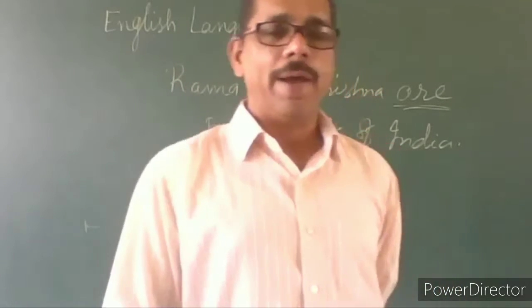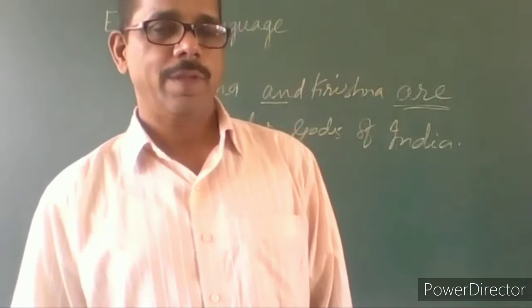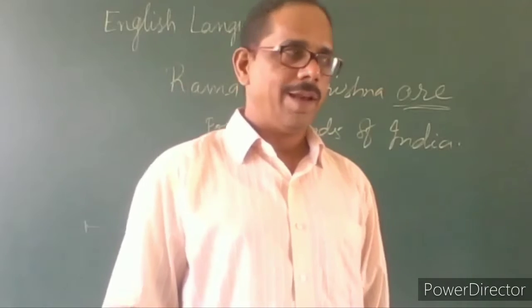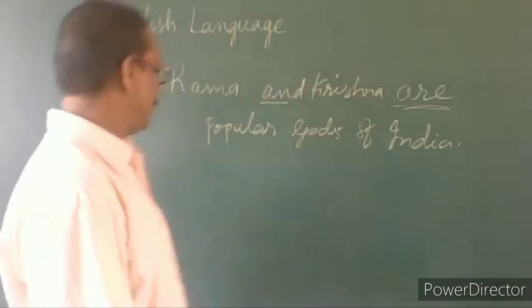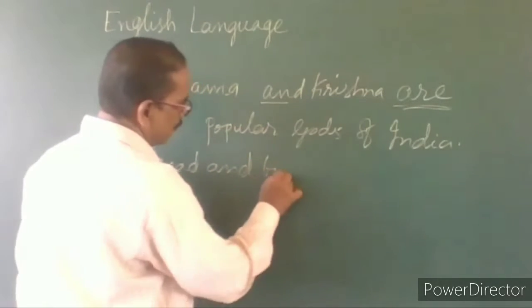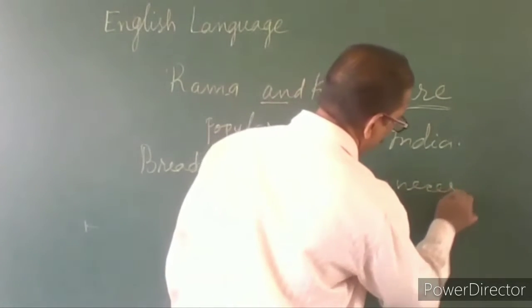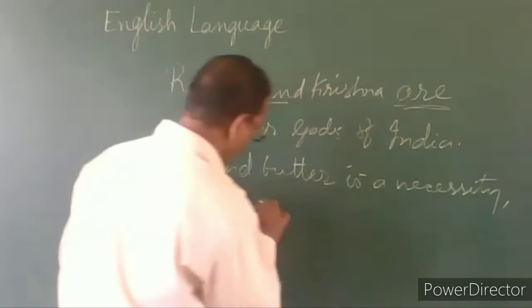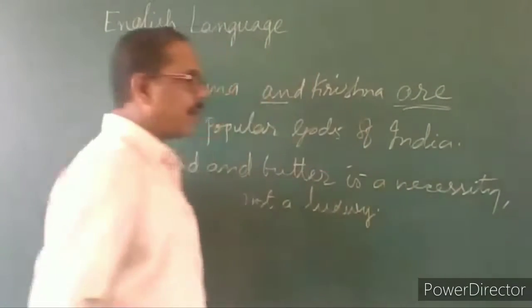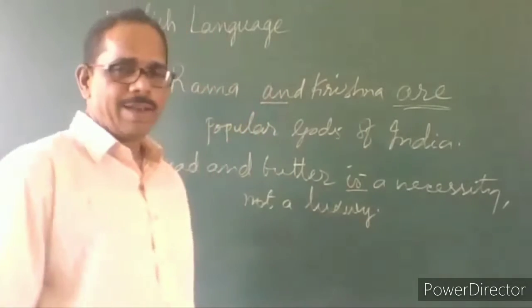Example: bread and butter is a necessity, not a luxury.